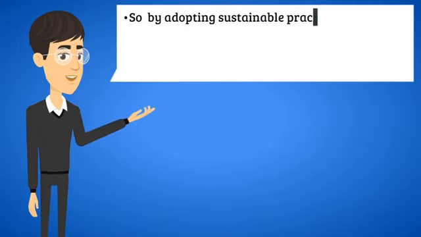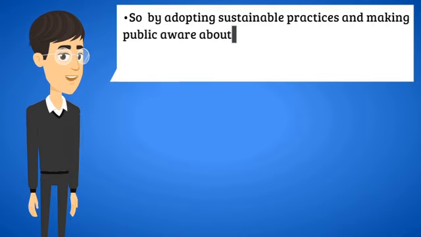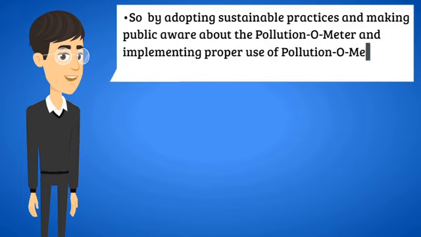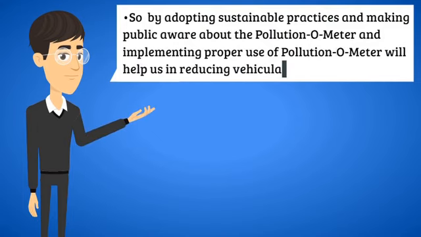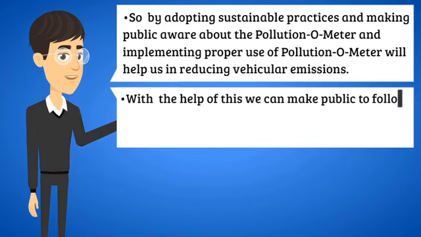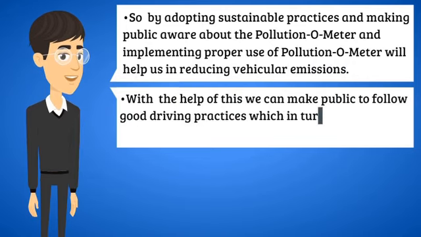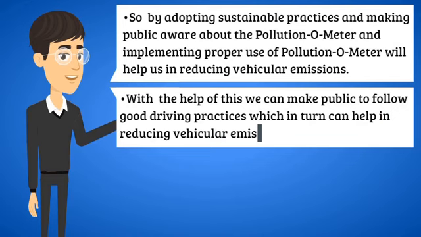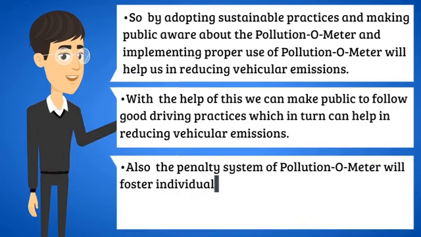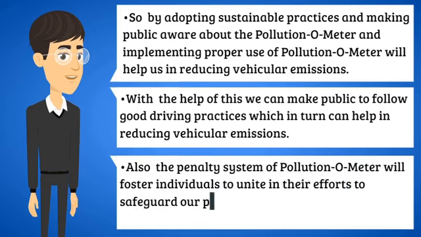So adopting sustainable practices, making the public aware about the pollution-o-meter, and implementing its proper use will help us in reducing vehicular emissions. With the help of this, we can make the public follow good driving practices, which in turn can help in reducing vehicular emissions. Also, the penalty system of pollution-o-meter will foster individuals to unite in their efforts to safeguard our planet by reducing vehicular emissions.